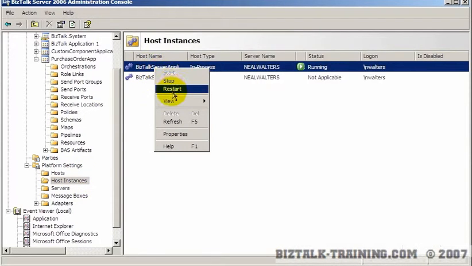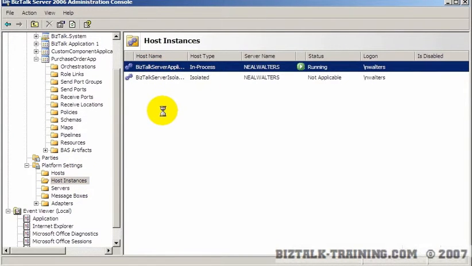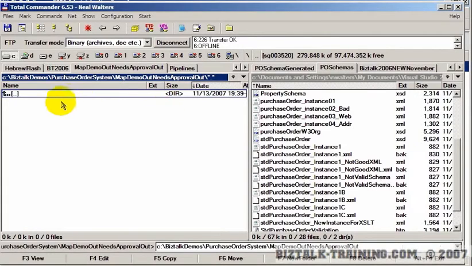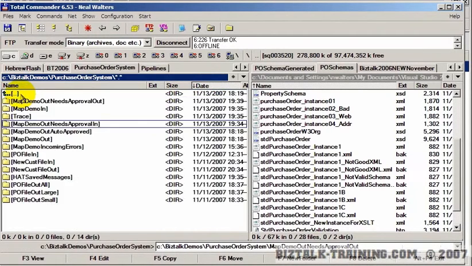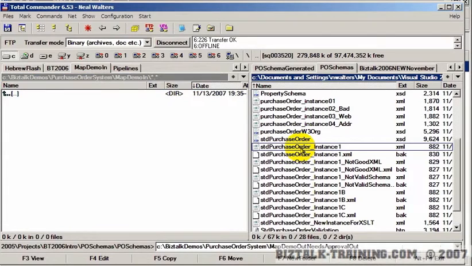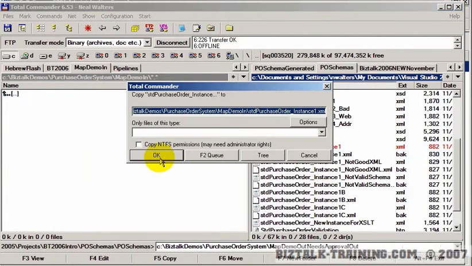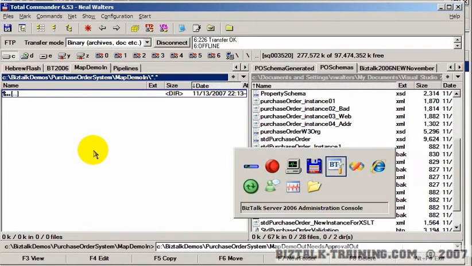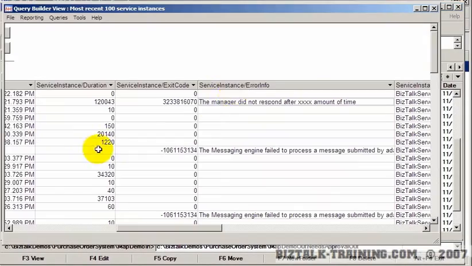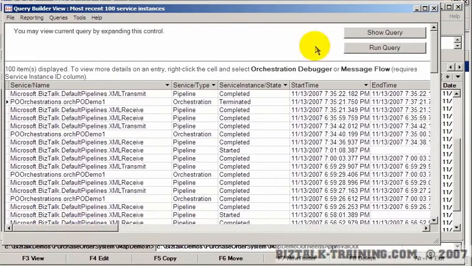And so here I also have to restart the host instance, and then we're going to go drop our file in map demo in. Let's just see if this is empty again. Okay, and our file to test with is here. Mostly what we're interested in looking at this time is to see how two orchestrations work together, especially in HAT. So if we come over here, refresh,